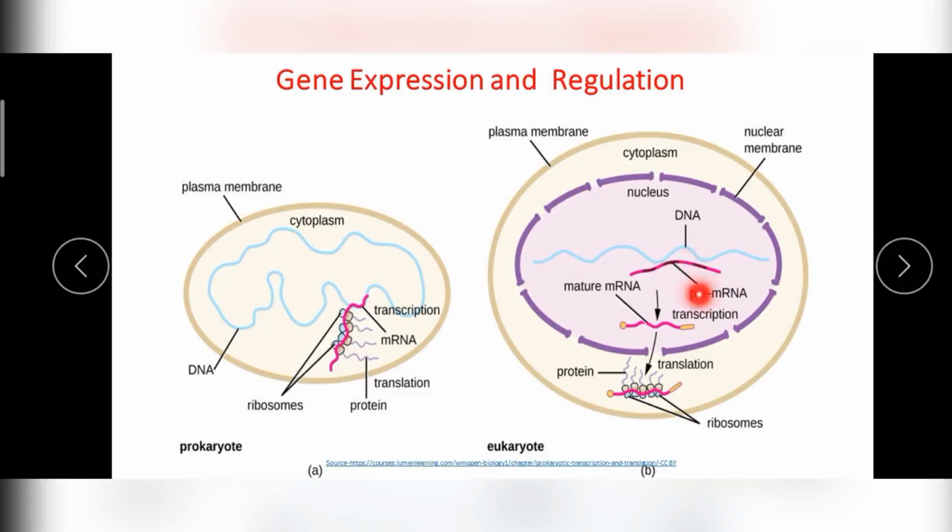After transcription you get an immature RNA or heterogeneous RNA. This is modified to give rise to a mature RNA, which is the post-transcriptional modification, and afterwards it enters the cytoplasm. The translation occurs in the cytoplasm. Further, in the cytoplasm, in the presence of cell organelles like the Golgi complex and endoplasmic reticulum, the protein is modified further. So post-translational modification also occurs.